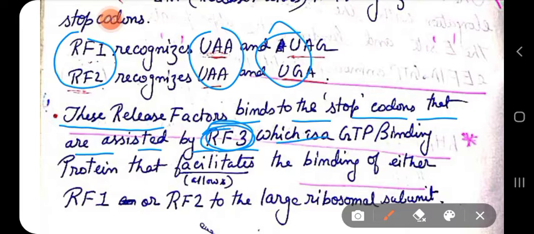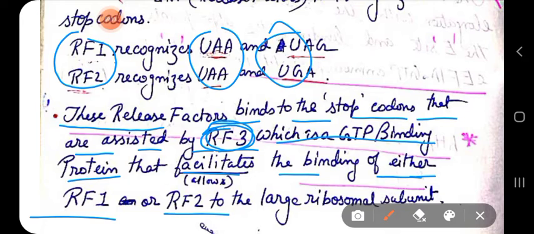RF3 is a GTP binding protein which allows the binding of either RF1 or RF2 to the large ribosomal subunit. So RF1 and RF2 recognize these stop codons, and it is facilitated by RF3.